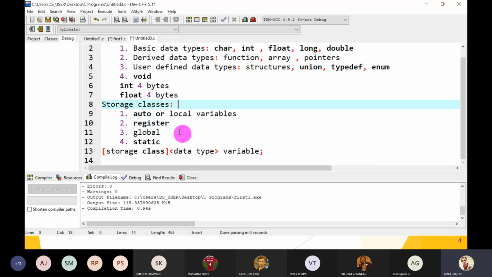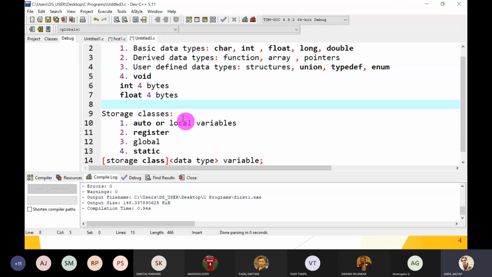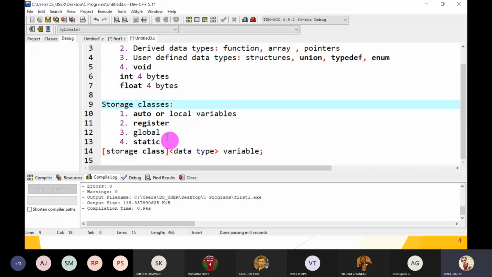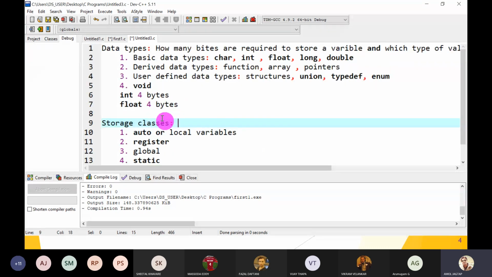So storage class gives you different information. What is the initial value in the variable? If it is not initialized, then where to save that variable: on the local partition, that is stack memory, the heap partition, or the global partition. Next, storage class gives you the lifetime and the scope of the variable. What is the lifetime of the variable? What is the scope of the variable? That is also decided by the storage class. We will discuss all these in detail.